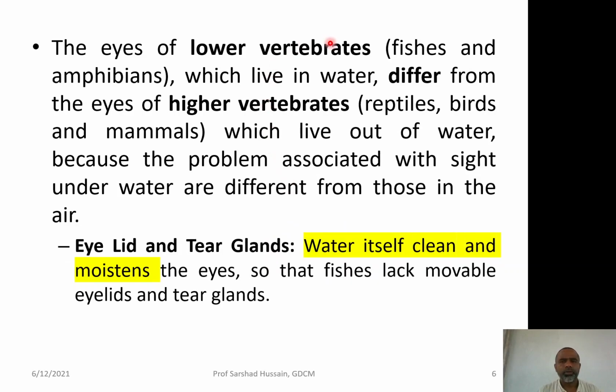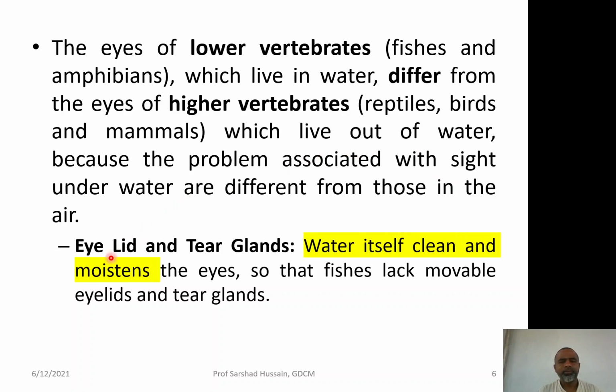The eyes of the lower vertebrates, for example fishes and the amphibians which live in the water, differ from the higher vertebrates. Obviously, because the condition of the water and the condition of the air are not similar, so the eyes are again different in the aquatic animals and in the terrestrial animals.